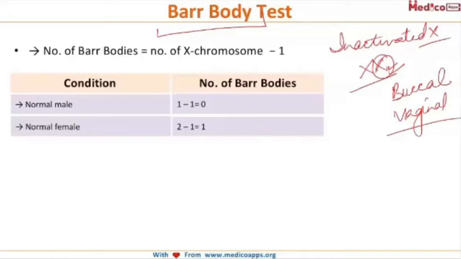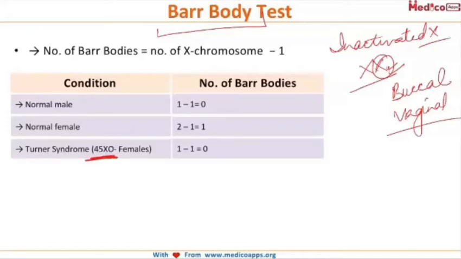Now let us see the exceptions to this rule. In Turner syndrome, the genotype is 45,XO, and so in this there will be no bar body because there is only one X chromosome. But we have said that if there is no bar body, then the individual will be a normal male. But these Turner syndrome individuals are phenotypically female. So this is an exception to this rule.